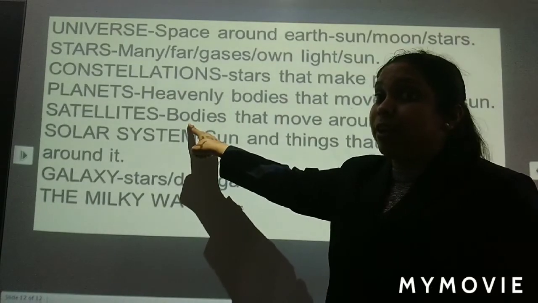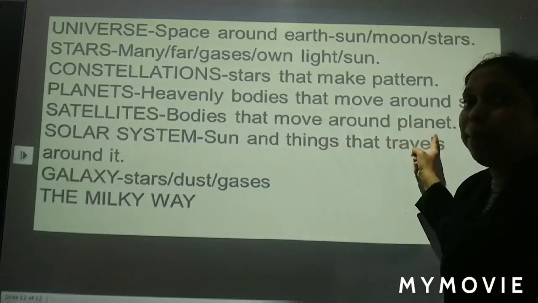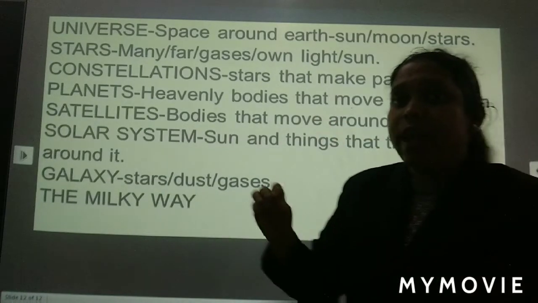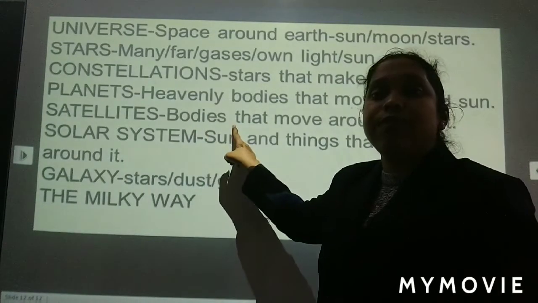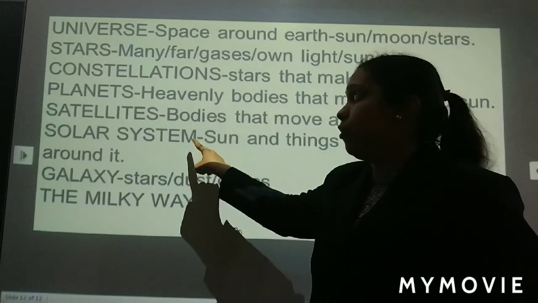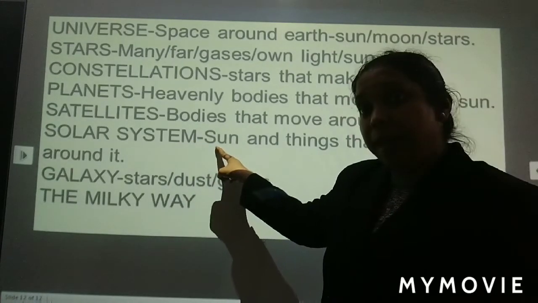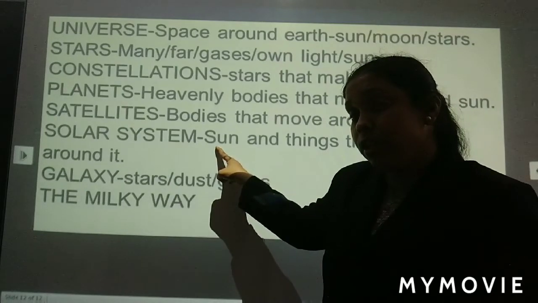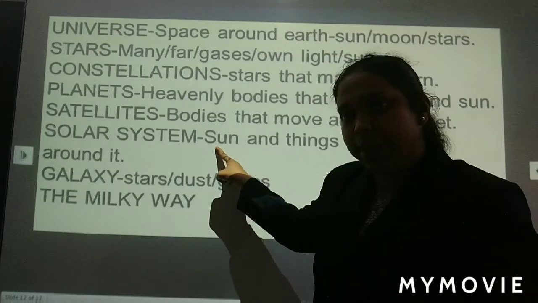Satellites. What are satellites? Satellites are bodies that move around the planet. They are the heavenly bodies which move around the planet. And which is the satellite of Earth? Moon. Very good. Now next term is the solar system. How many planets are there? There are 8 planets. You should know the name of all the 8 planets.